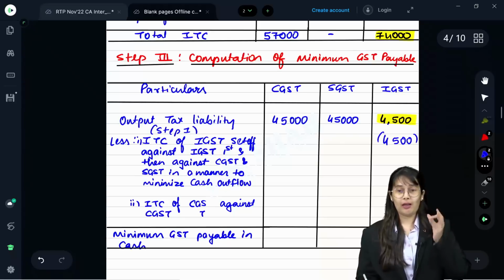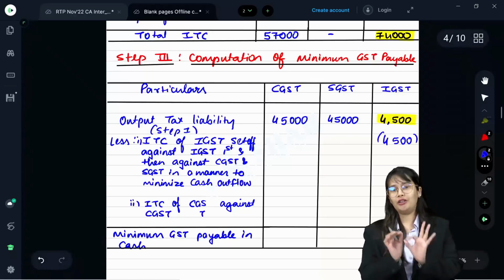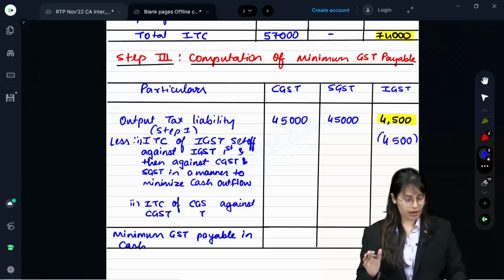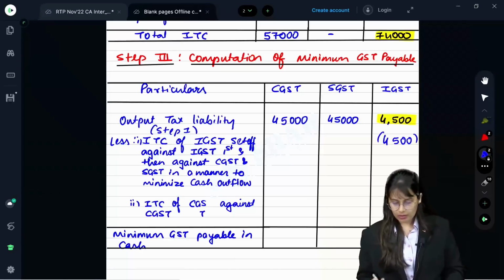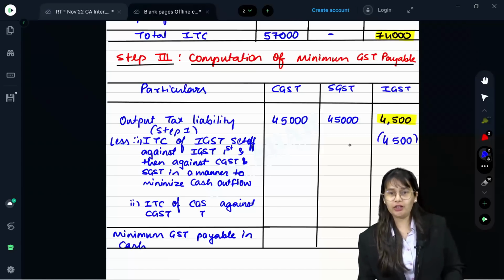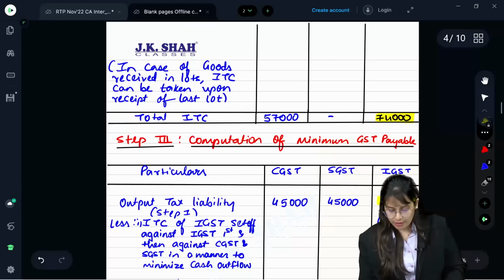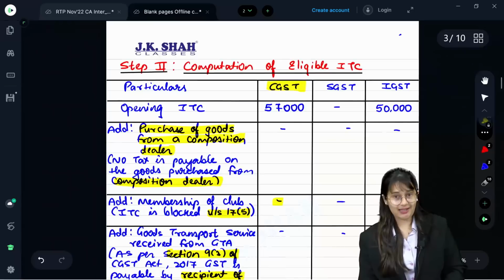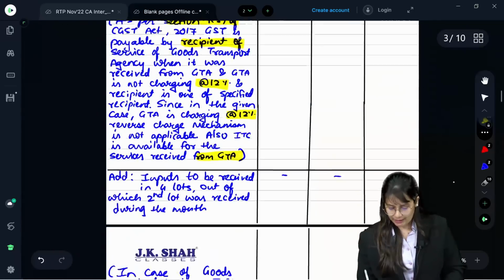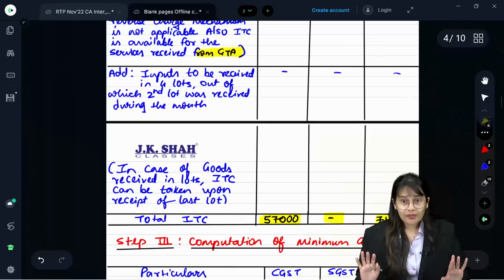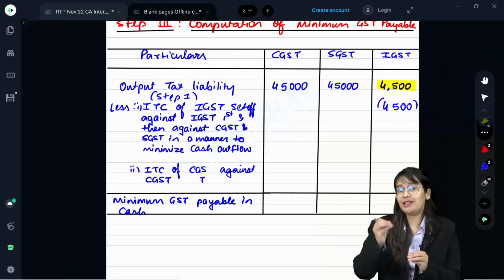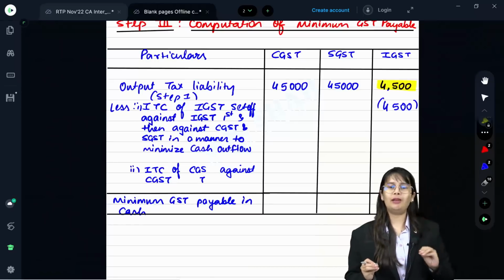How will you allot? Very, very, very important. Generally, students do that half-half. Listen, student, if you do half-half, then what will happen? 34,750 here, 34,750 here. Then, just see, do you have sufficient balance under ITC of CGST? Yes. Do you have any balance under ITC of SGST? No. So, if you allot half-half, then you will have SGST payable and CGST payable nil.